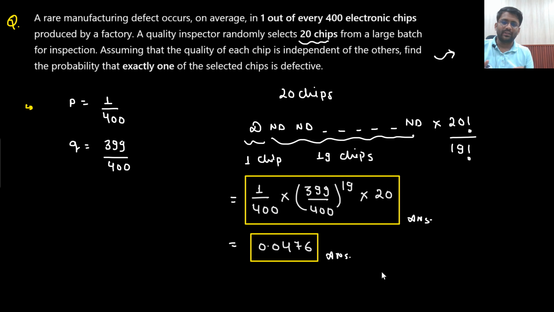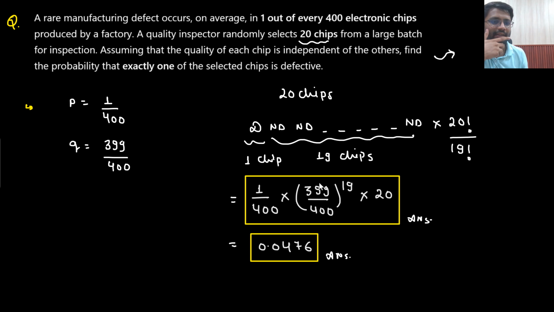Let me do the calculation again. So (399/400) to the power 19, that gives 0.0476. This is the answer. Although this is a very large value, no? Not very large, I should not say that. I should say that the calculation will be a bit large here.